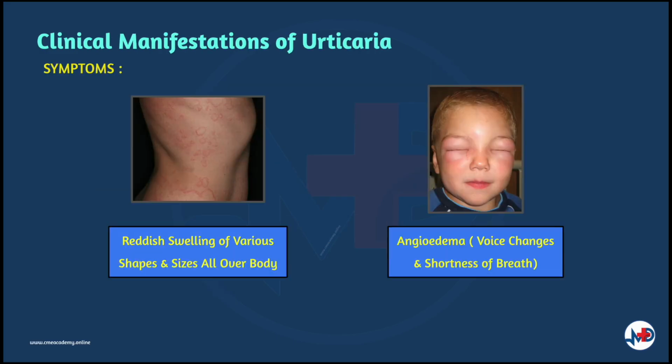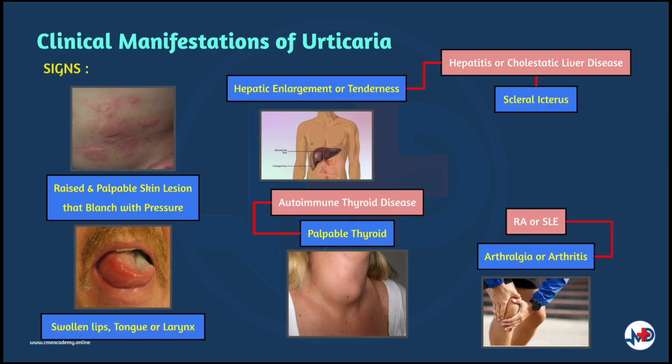Patients with urticaria will present with reddish swelling of various shapes and sizes all over the body. With angioedema, there will be changes in voice and difficulty in breathing. The skin lesions are raised and palpable. They can be linear, annular, or arcuate.